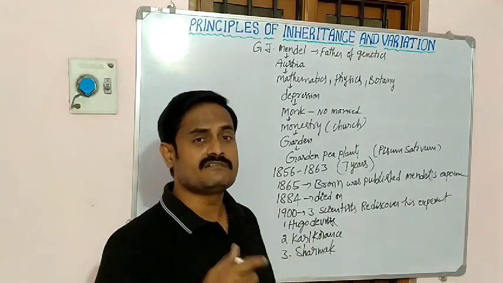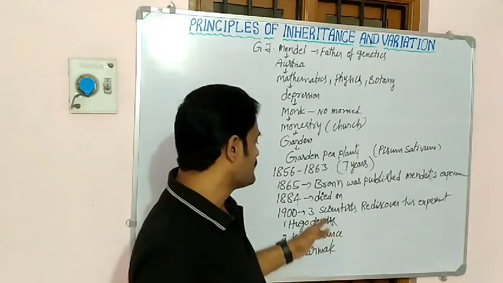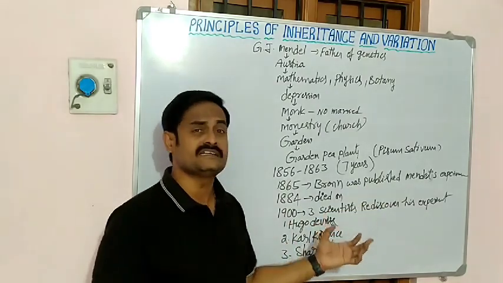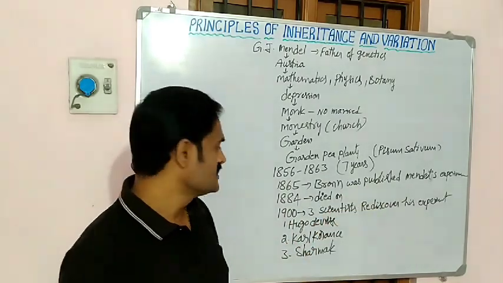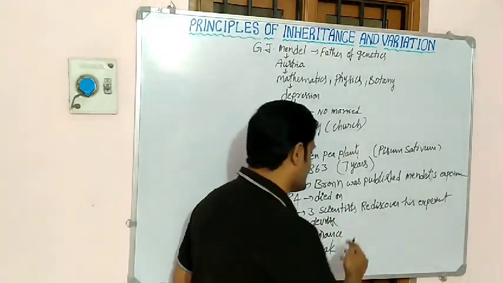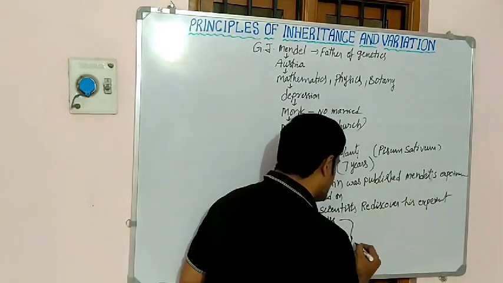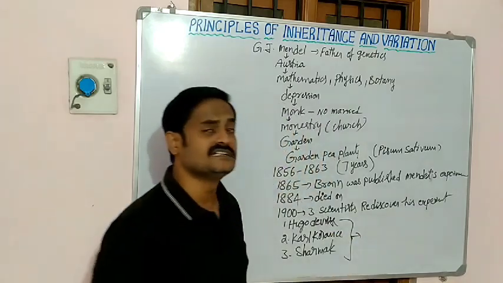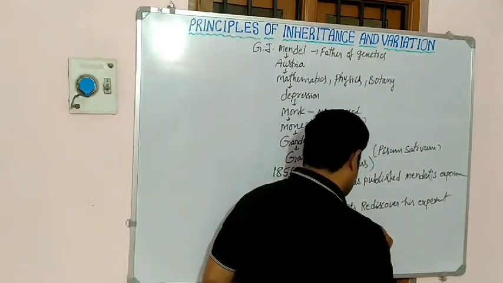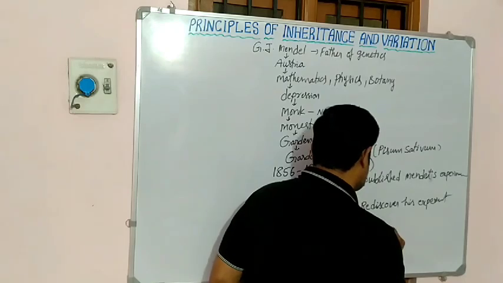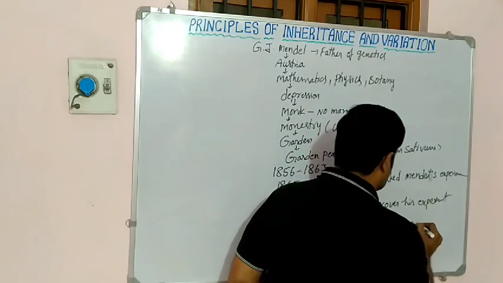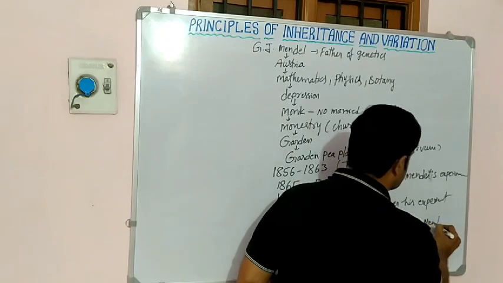They finalized that Mendel's experiments are 100% correct. Only at that time did these three scientists give this credit to Mendel.